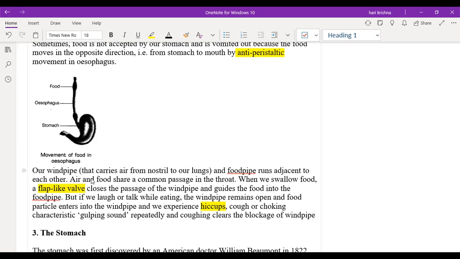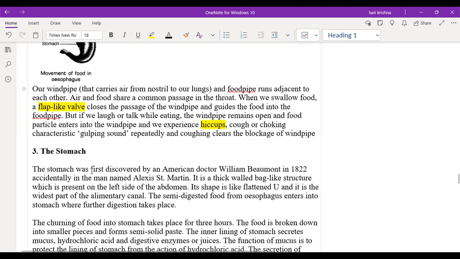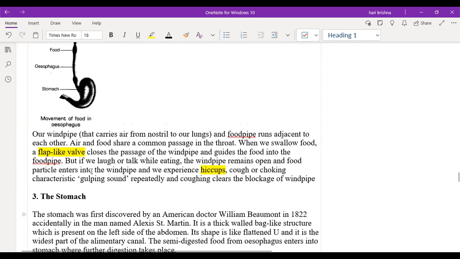Suppose when you're speaking or laughing or doing something else during the eating process, what will happen? Instead of food going into the food pipe, it will go into the windpipe. So we sometimes feel choking, coughing or hiccups. Understanding? Yes, sir. Can I explain again, sir? Can I repeat again?